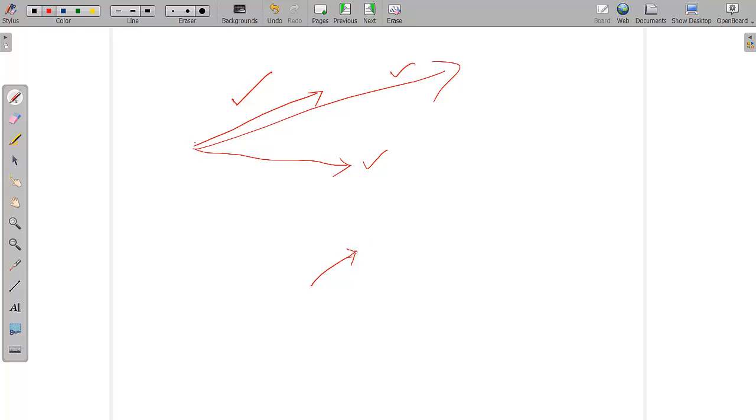Let's say there is vector 1, and we always know that we can move vectors parallelly. So let's say there is another vector 2. This is vector 1, this is vector 2. We just moved this vector parallelly to here, and this is the second vector.